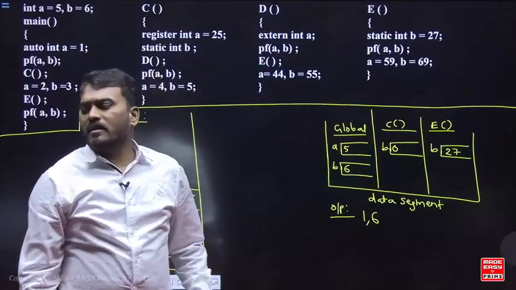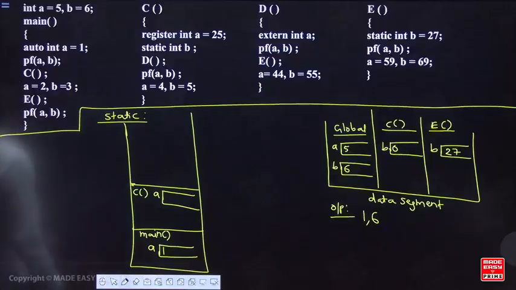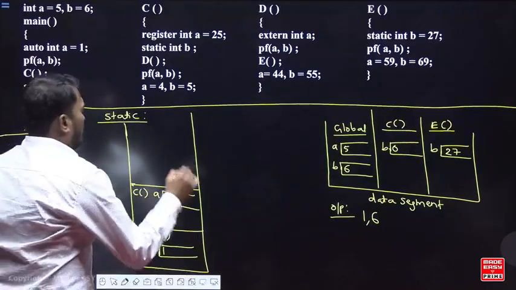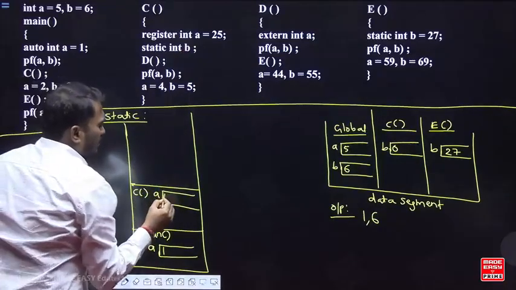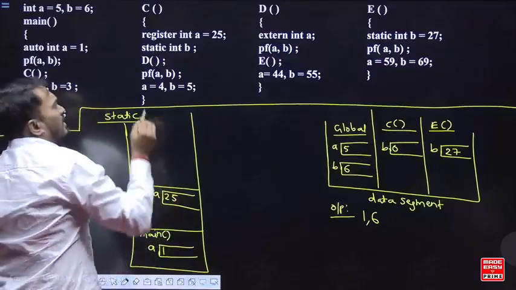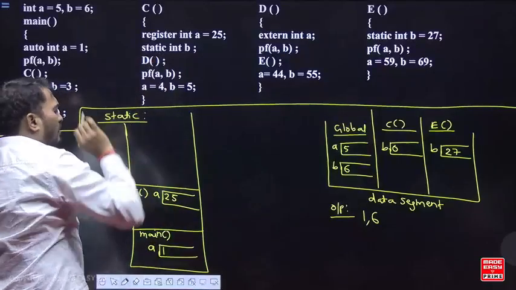Memory will be allocated in the CPU registers. So look at here. So a is what? 25. Next, what is here? B. B is also local only.